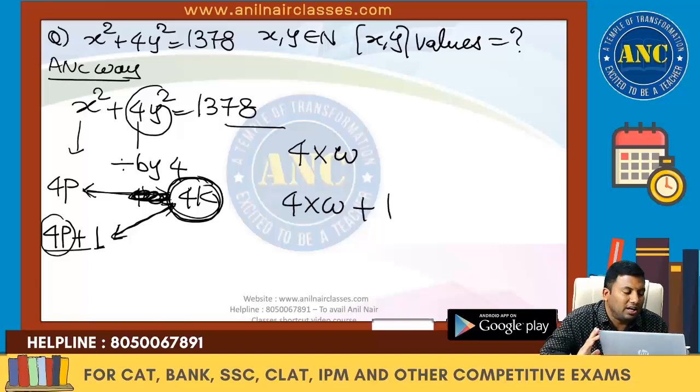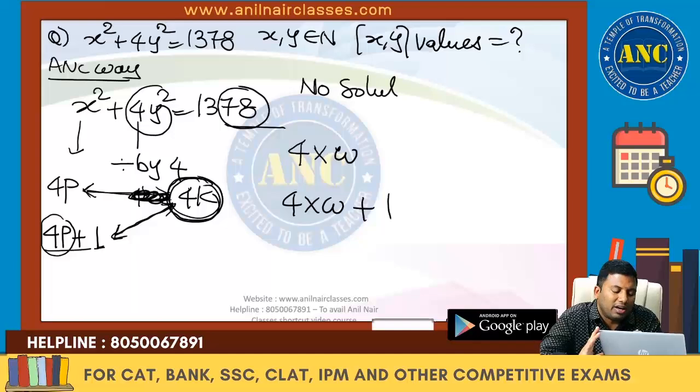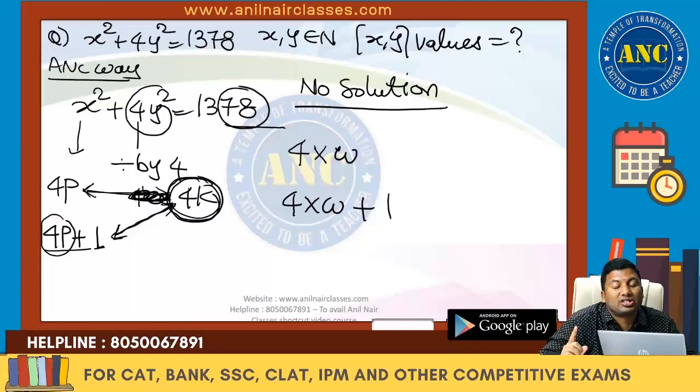I hope it is clear. 4p plus 4k is divisible by 4. 4p plus 1 plus 4k gives a remainder 1. But 1378 is nothing but 4 into 344 plus 2. So the answer is no solution for x and y. Extremely easy question if you know this concept that a perfect square is always of the form 4 into something or 4 into something plus 1.